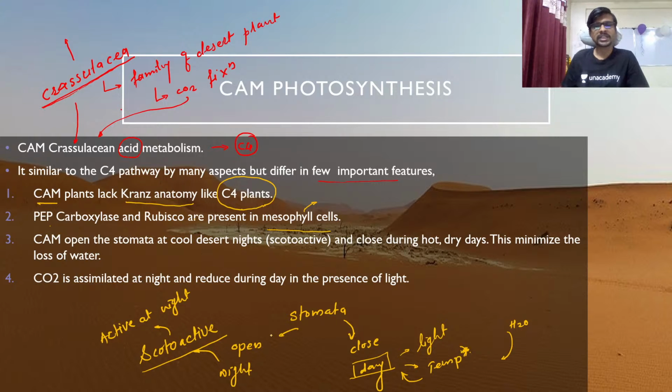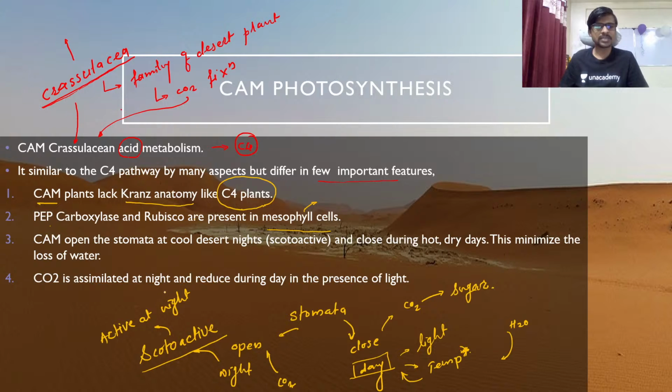रात्री ओपन झाला की. रात्रीच्याला ओपन होतोय म्हणजे काय होणार आहे, रात्री CO2 आतमध्ये येणार आहे. So CO2 will be coming inside of a cell at night time, and in the daytime it will convert CO2 into the sugar. Okay, so how this happens in a different timing, this is actually the beauty of this CAM pathway, that more than two things are happening at different timing.